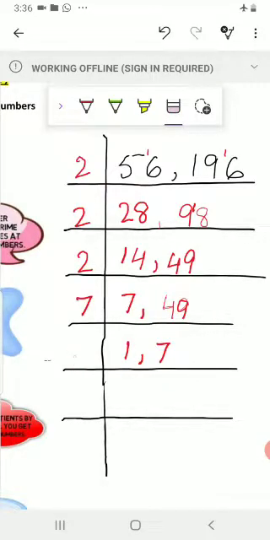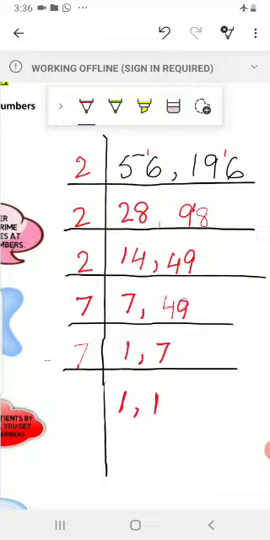7 ones are 7. ठीक है? Here 1 as it is. Now again, step number 2.